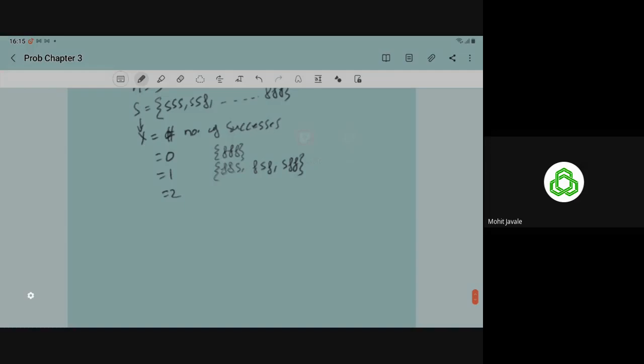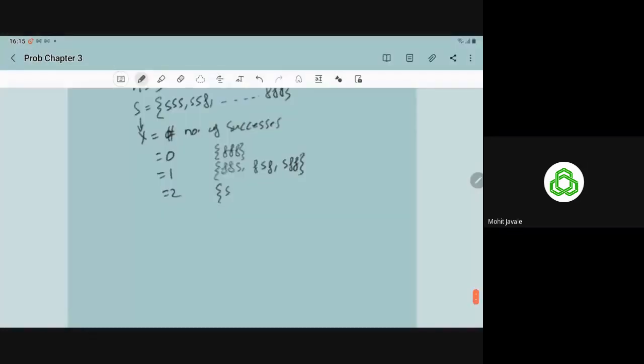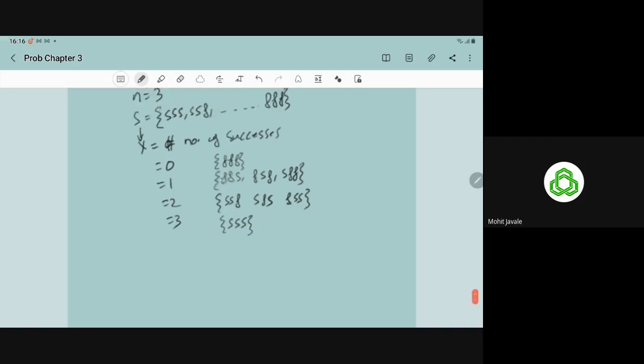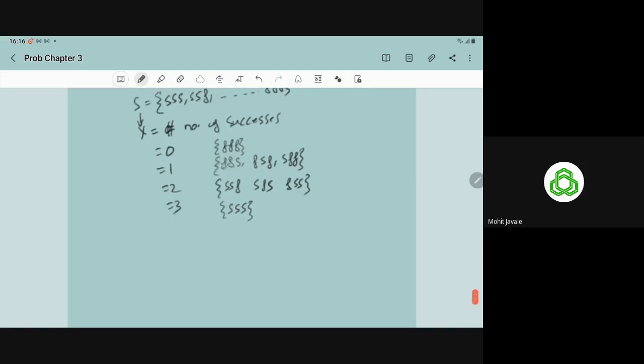It can be 2 when we have SSF, SFS, and FSS. Then we have X is equal to 2. It can take X is equal to 3 when we have success, success, success. In total, how many points do we have? 8 points. So the probabilities are 1 upon 8, 3 upon 8, 3 upon 8, and 1 upon 8.